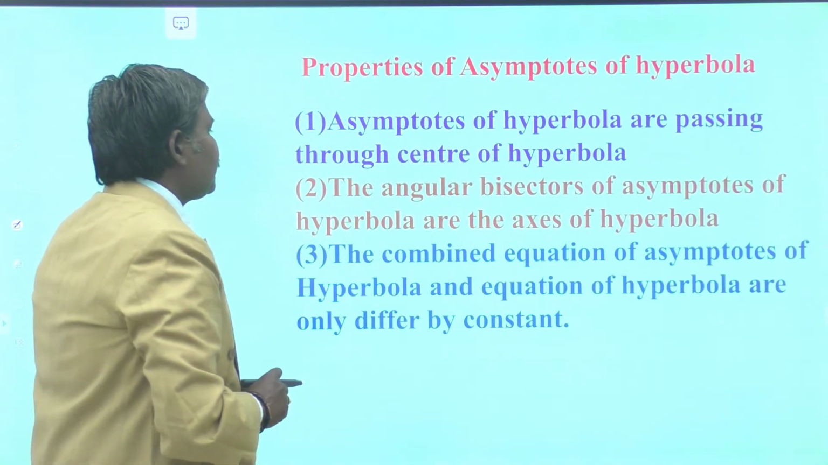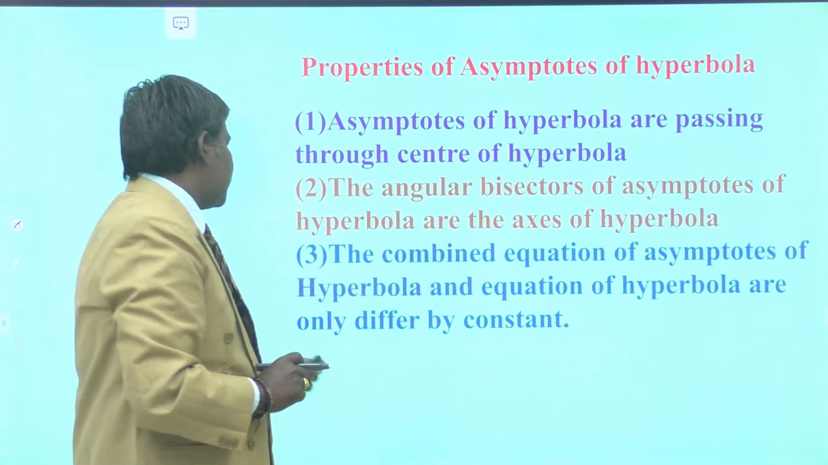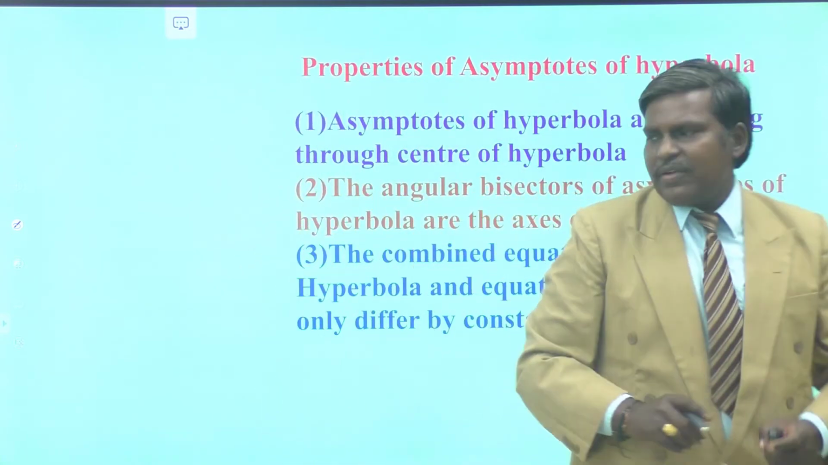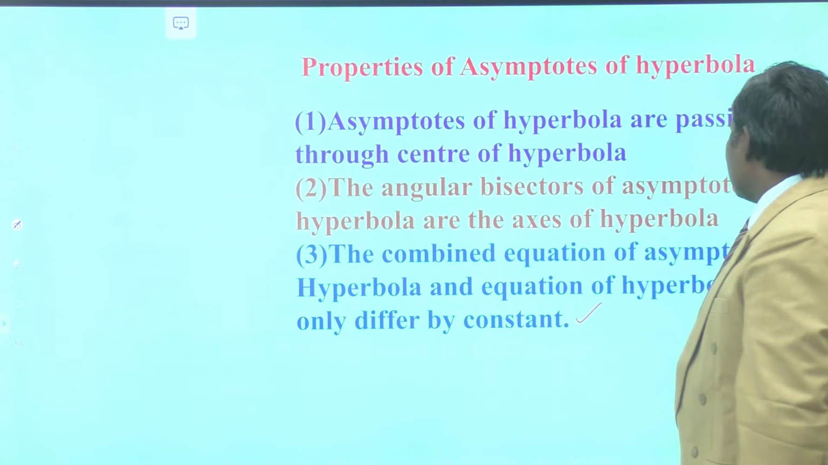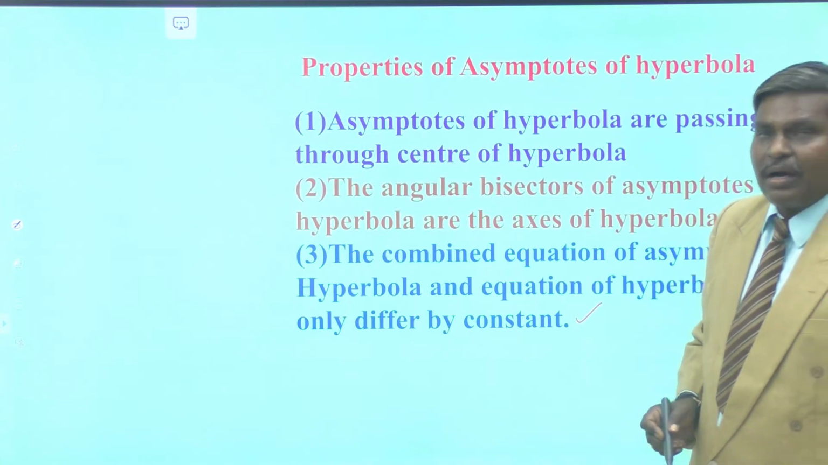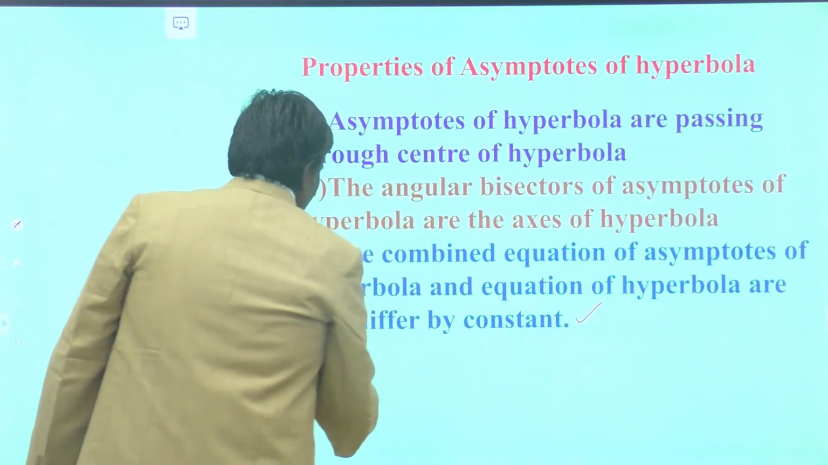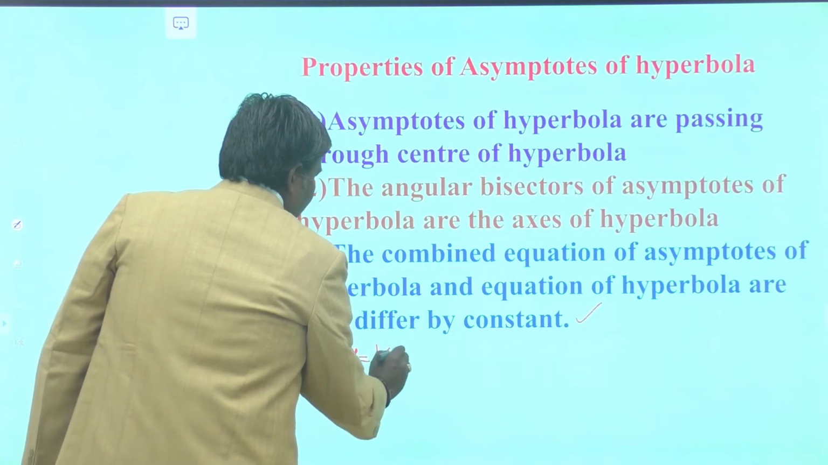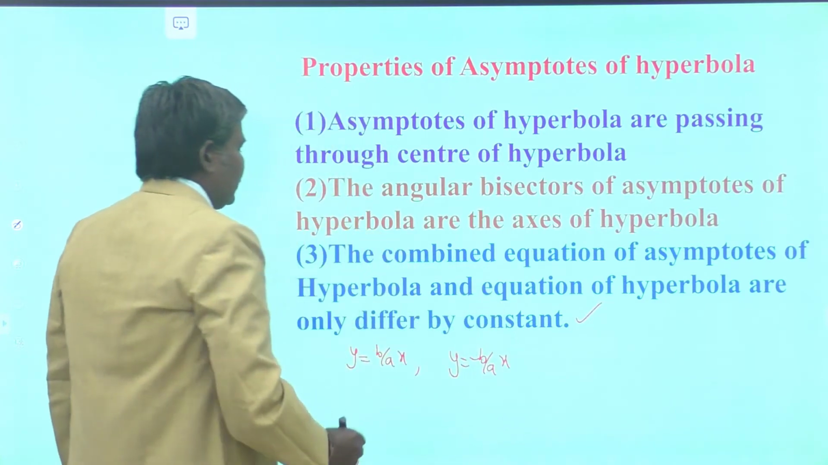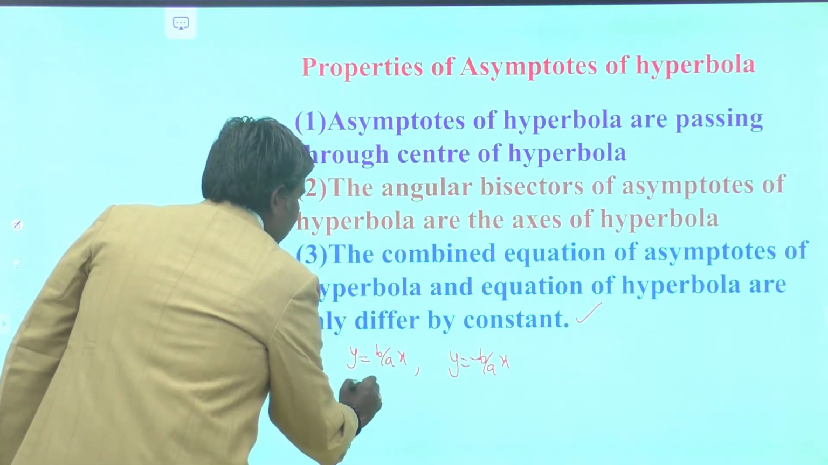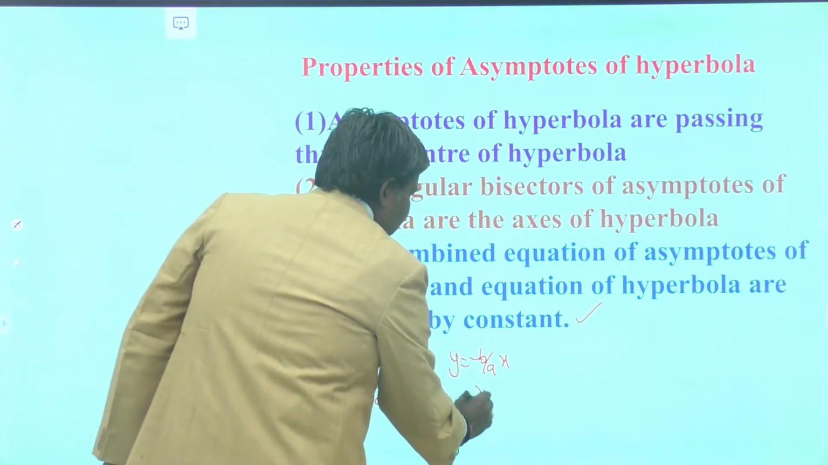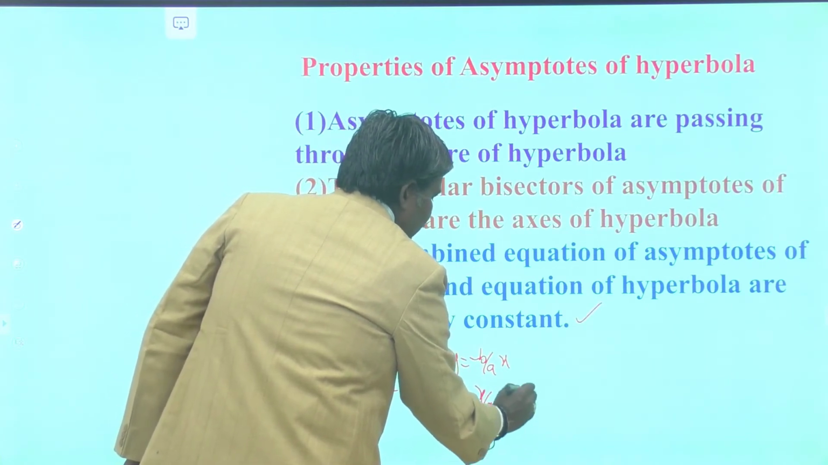Next one, the combined equation of asymptotes of hyperbola and the equation of hyperbola only differ by a constant. Very, very important, no? What are the asymptotes of hyperbola? We have y is equal to b by a x as one equation, and y is equal to minus b by a x as the other equation. These can be written as x by a minus y by b is equal to 0, and x by a plus y by b is equal to 0.